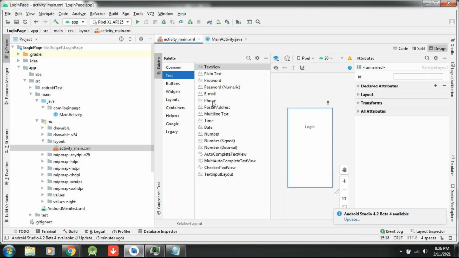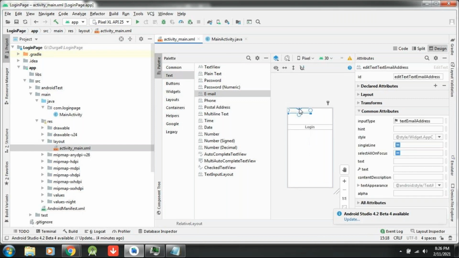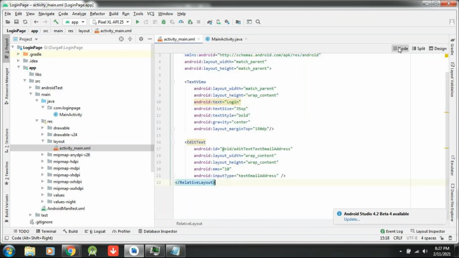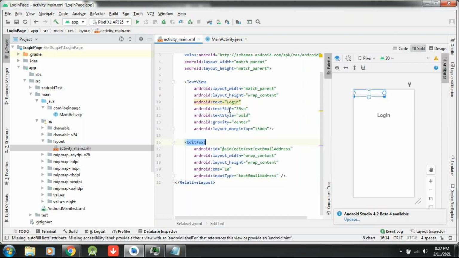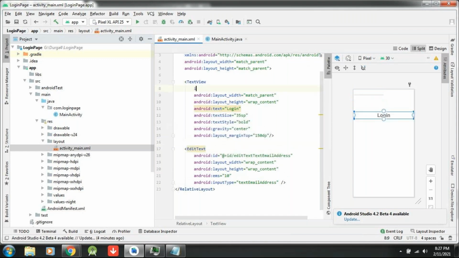So what is your username? Whether you want to give it as email or a normal name. So let me take email type. So email type I am writing. So here I am placing, but it is not taking. What is the relative layout? Now I will tell you. See, come down here. So what is this here? Edit text, right? So this edit text, it should be below the text view, but there is no reference for that. That's the reason I am creating